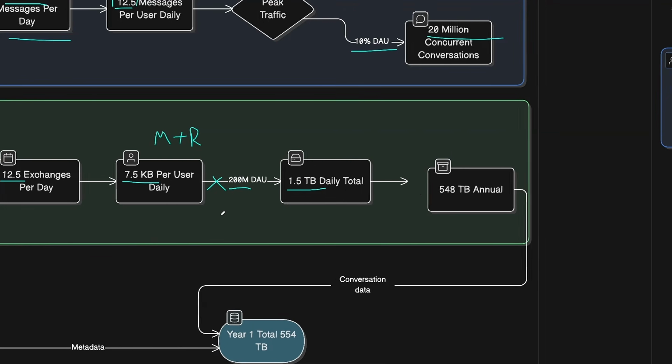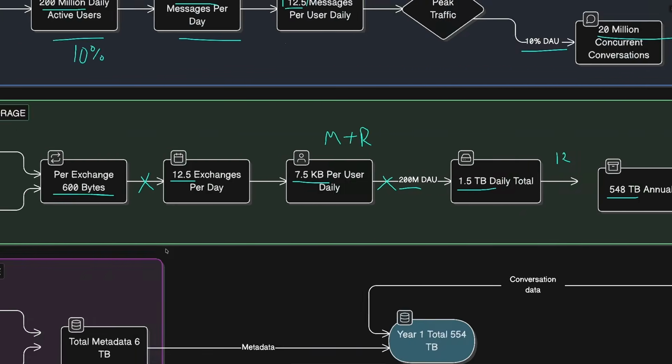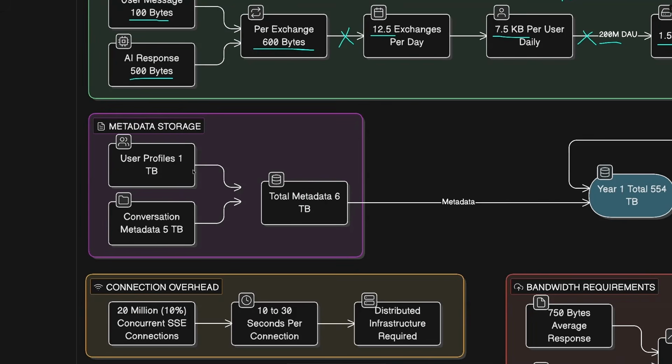For data storage estimations, we at least look a year ahead, like what will happen in the next 12 months. So in this case, if we multiply that by 12, it will come down to 550 terabytes annually that we'll need to store in the database. This is the main thing that will consume memory in the database, but apart from that, we also have metadata storage, although it's not that huge, but we can still calculate this.